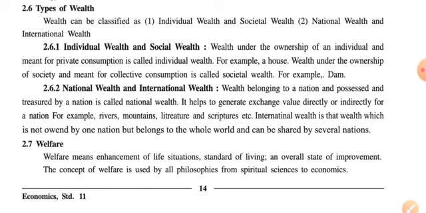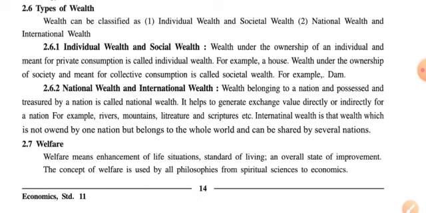Now let us move towards the second point, that is national wealth and international wealth. Here also in this category we have two types of wealth. So let us start discussing it. Wealth belonging to a nation and possessed and treasured by a nation is called national wealth. It helps to generate exchange value directly or indirectly for a nation.